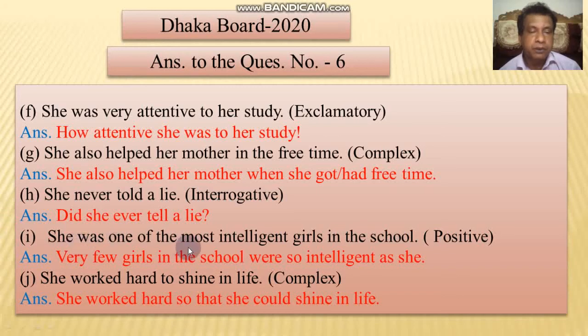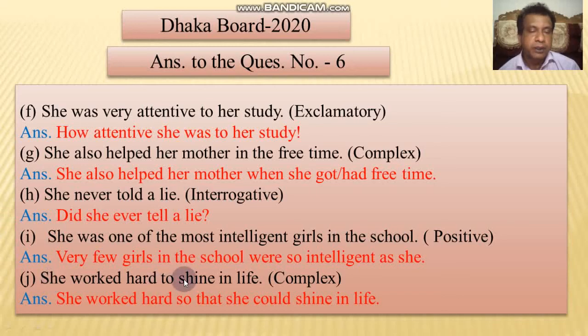She was one of the most intelligent girls in the school. Positive degree: Very few girls in the school were so intelligent as she. When you use very few, the subject is plural and we use were.